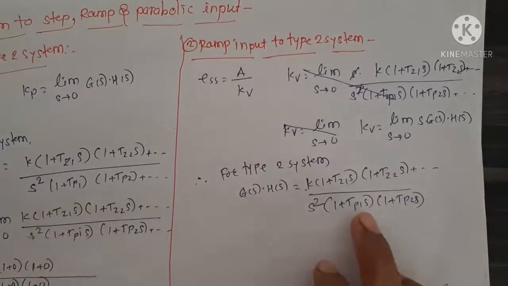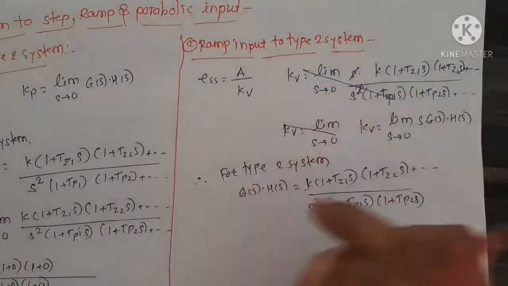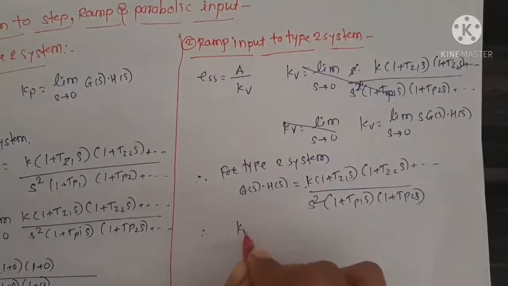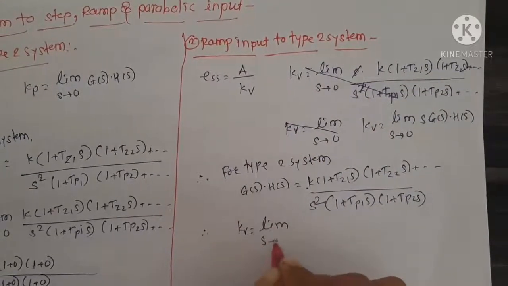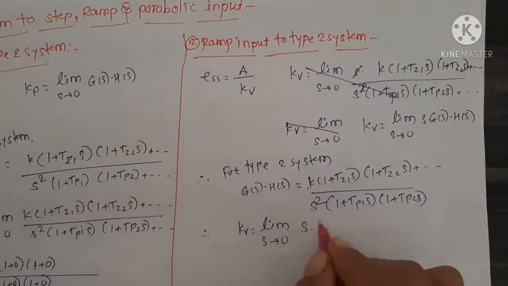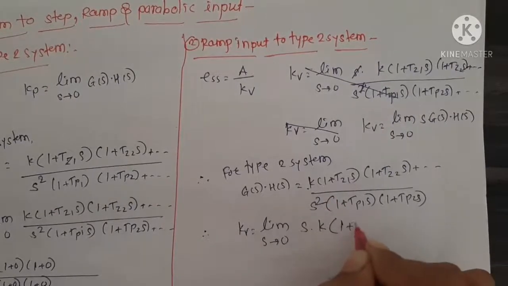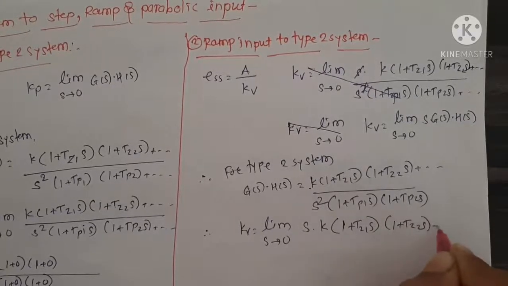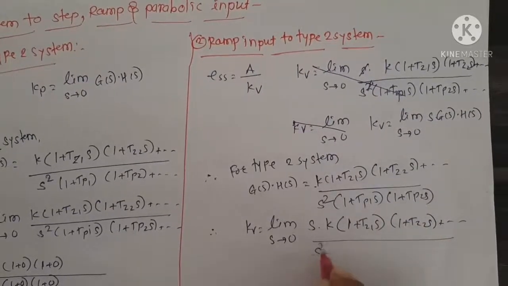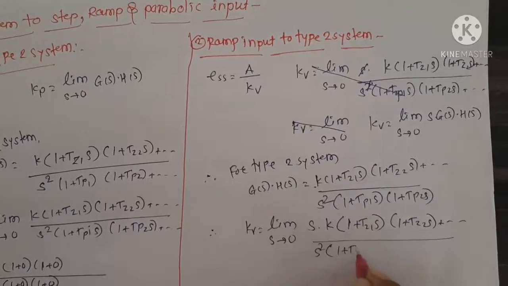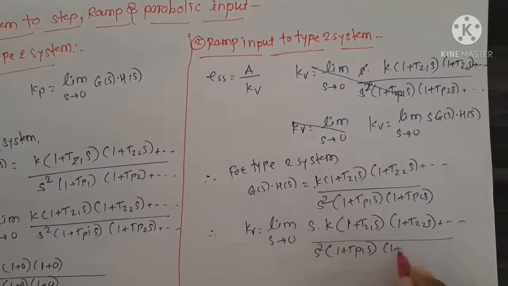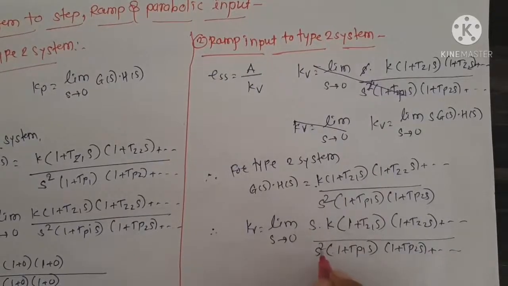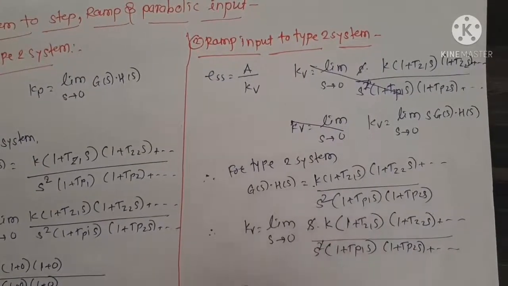After putting this value in the Kv equation, Kv is equal to limit S tends to 0 S and G of S is nothing but K (1 plus TZ1 S)(1 plus TZ2 S) plus dash dash upon S square (1 plus TP1 S)(1 plus TP2 S) plus dash dash. So here 1 S is present and here 2 S is present, so 1 S gets cancelled.